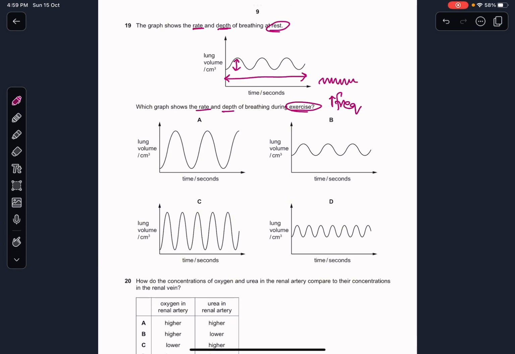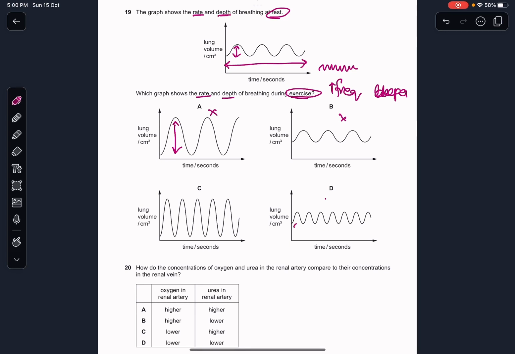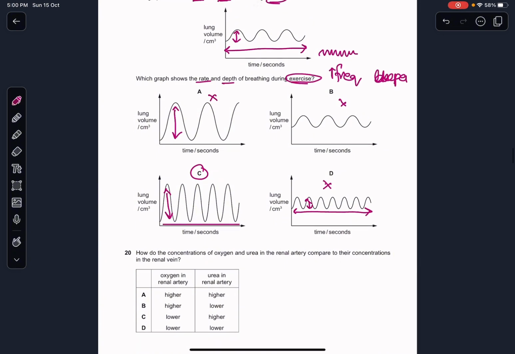And we're going to inhale deeper and exhale for a longer period of time as well, so that all of the carbon dioxide that has accumulated in our lungs, we can push out as well. So we're going to have deeper breaths as well, right? So this is only showing an increased depth but no increased frequency. So no, this is somewhat similar, so this cannot be. If we look at D, there is increased frequency, but there is no increase in depth. So this cannot be the answer. So the answer would be C. The frequency has increased, and the depth of breathing has increased as well.